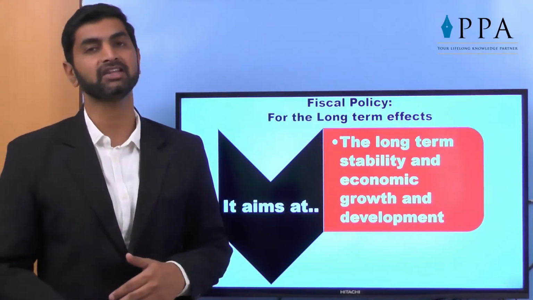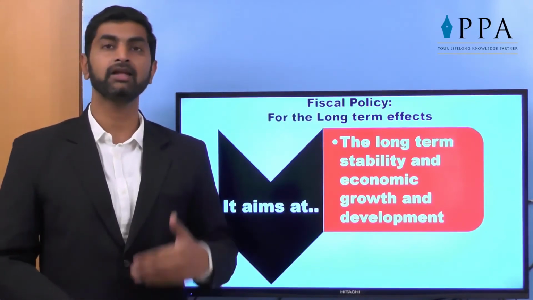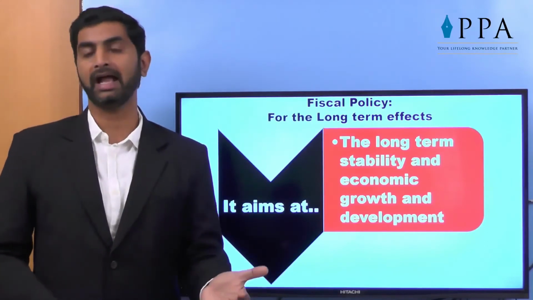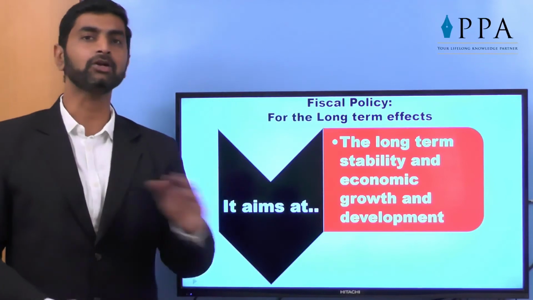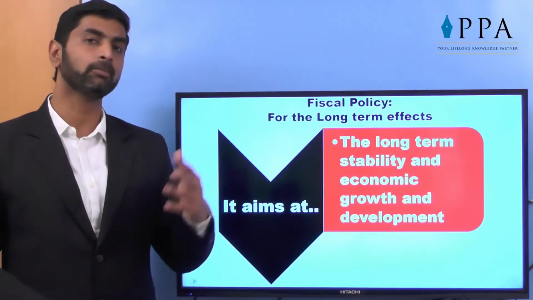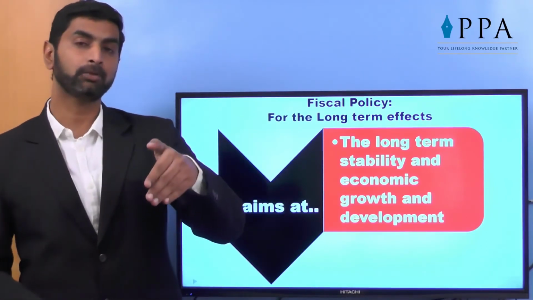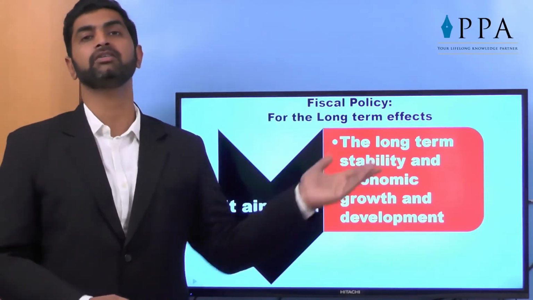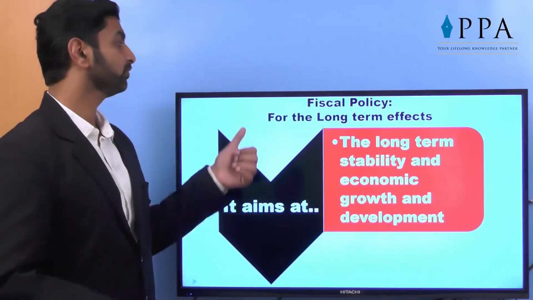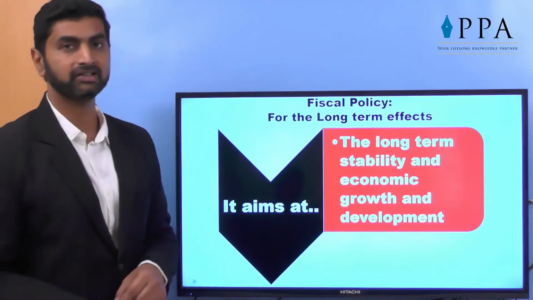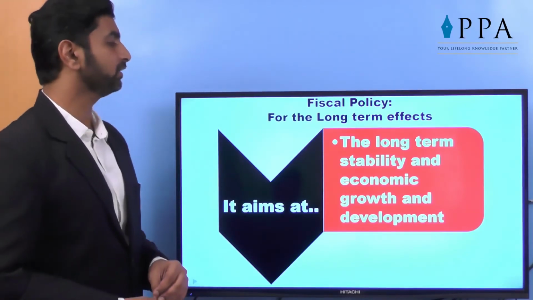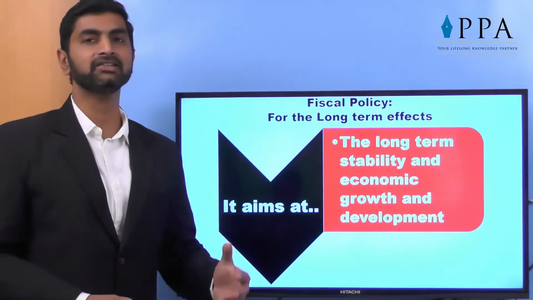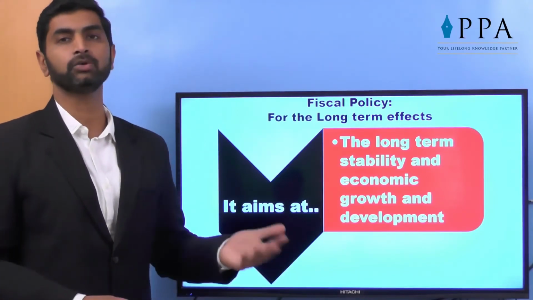That is something which is highly expected, and that is why when a ruling party is in government for 5 years, they cannot have a long-term impact. They need some more time to give the impact. So the policy introduced today may give you the effect after 15-20 years. That is what is called the long-term effects of a fiscal policy. It aims at long-term stability and economic growth and development. Within 5 years everything was good, after 5 years it may go down, it will not work.